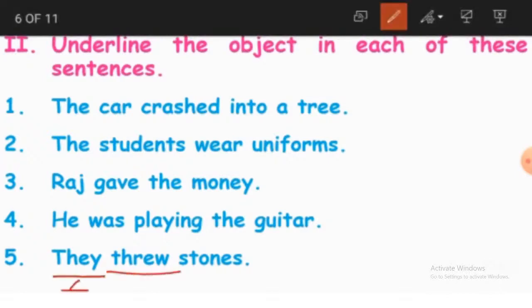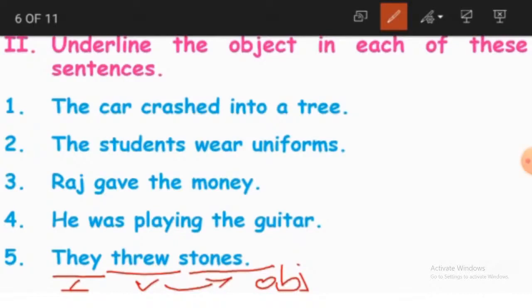Okay. Threw. What were they doing? They threw becomes our verb and stones becomes our object. Yes or no? The verb action is received by stones. So what did they throw? They threw stones, and stones becomes our object.